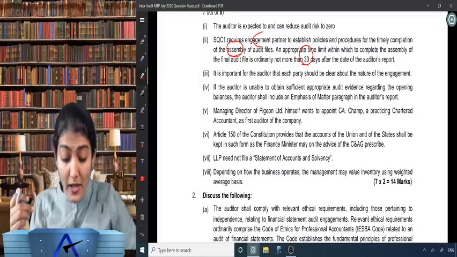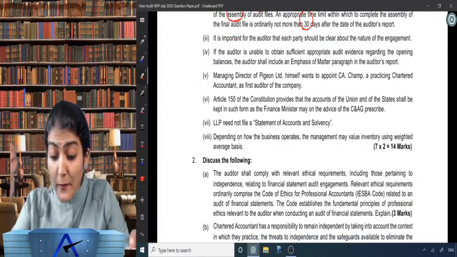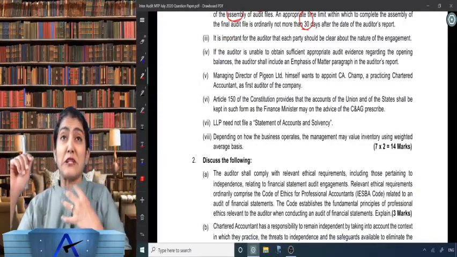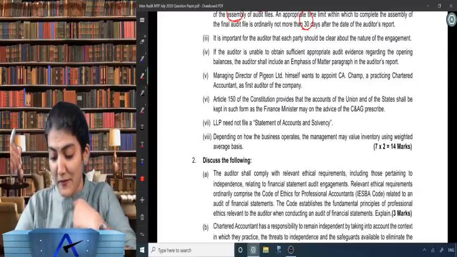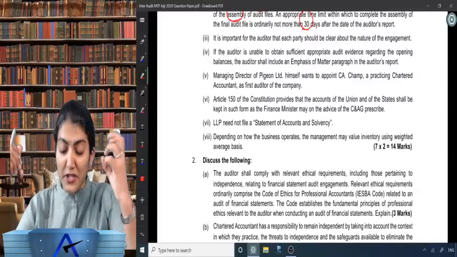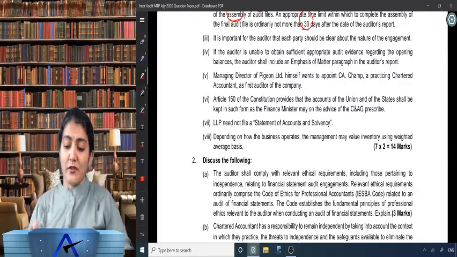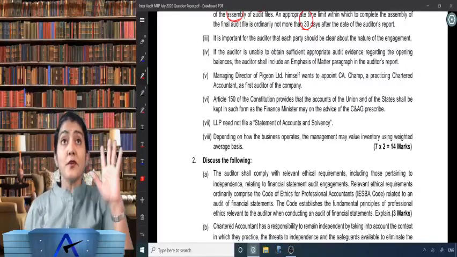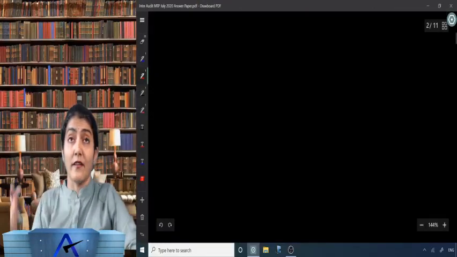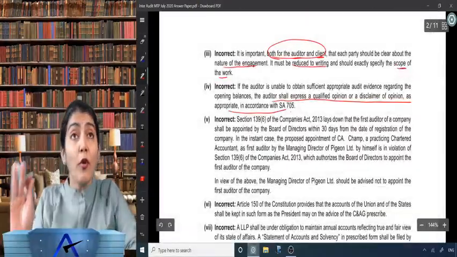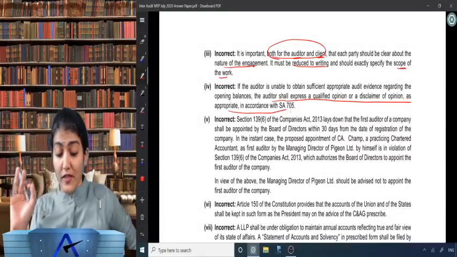Right, next one. The Managing Director of Pigeon Limited himself wants to appoint CA champ, a practicing CA, as the first auditor of the company. Right, who can appoint the first auditor of a company? The board of directors, not the managing director. The board of directors, within 30 days from the date of registration of the company.